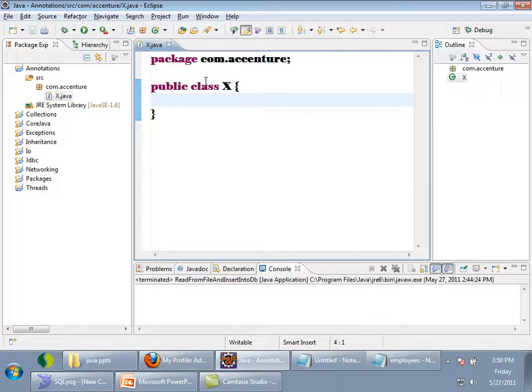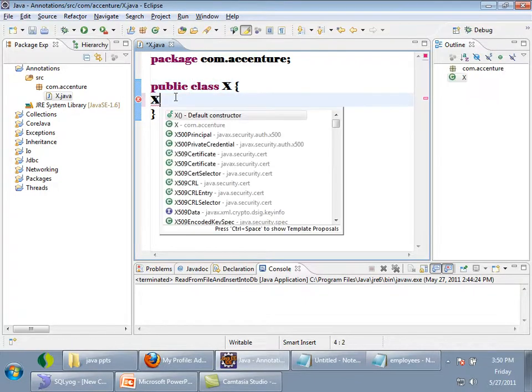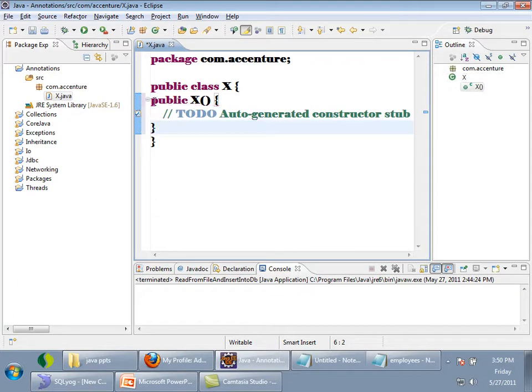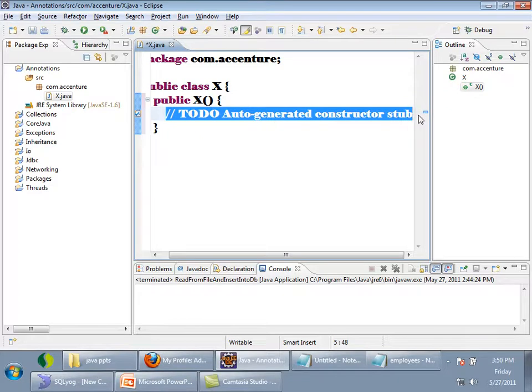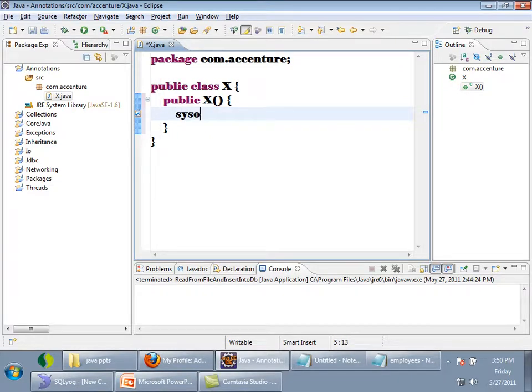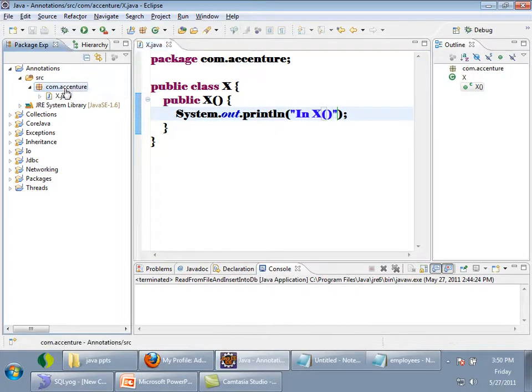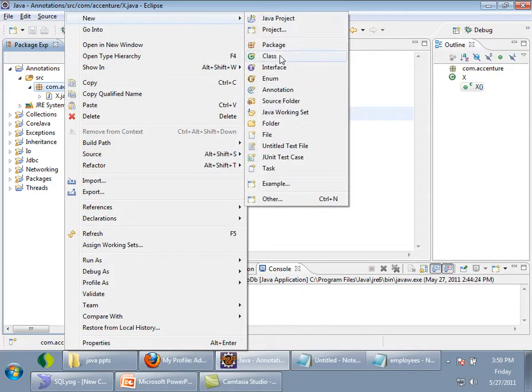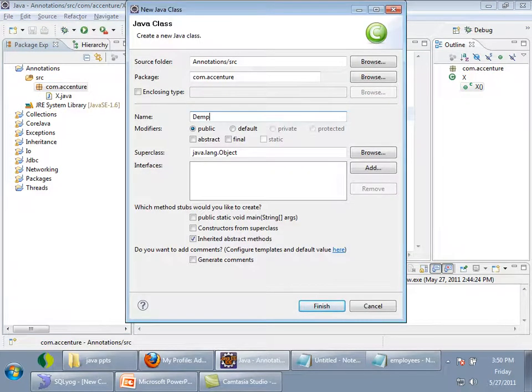I wrote a class called x.java. I didn't write anything else here. I will write a default constructor here. This is a default constructor. I will write here System.out.println in x. Yes. Now I will write a class called Demo, and I will take main here.